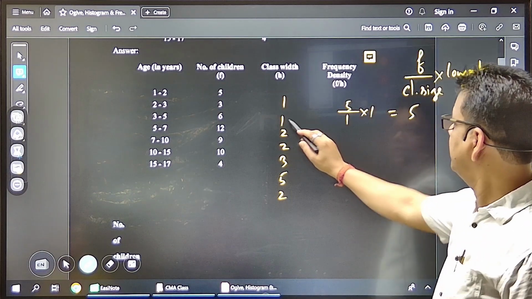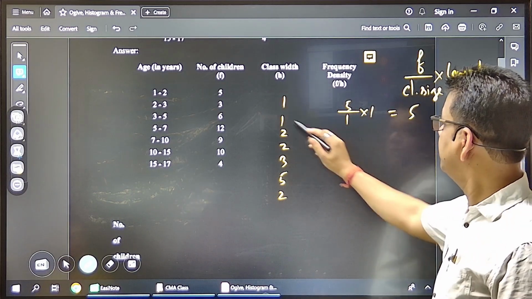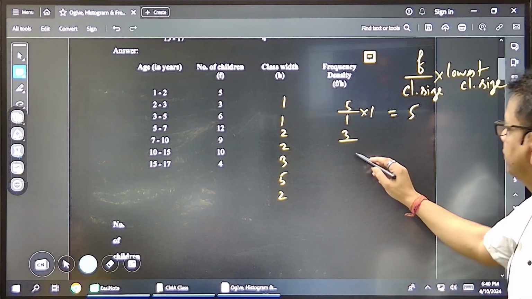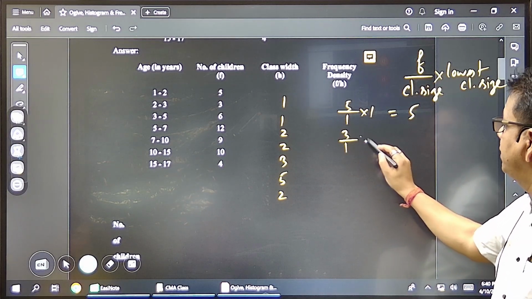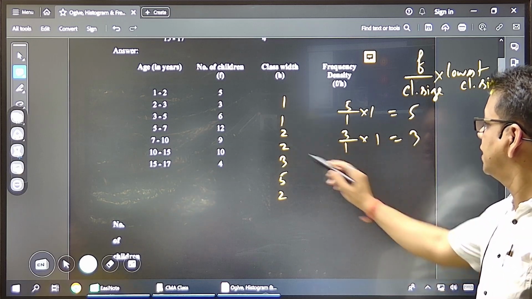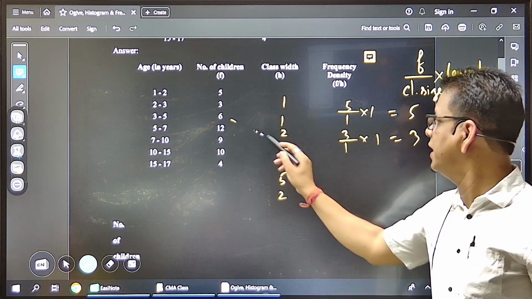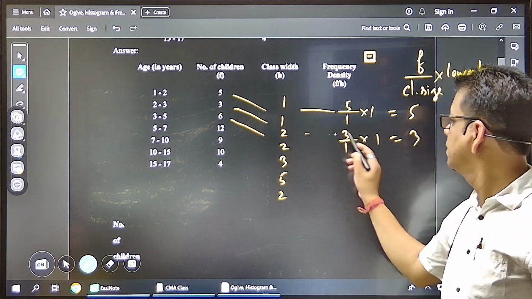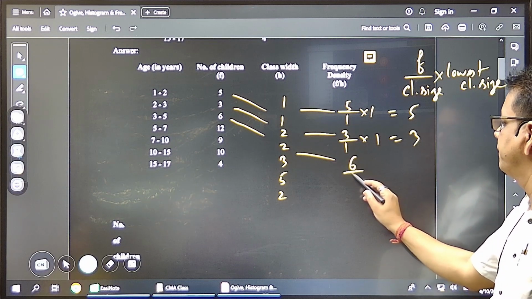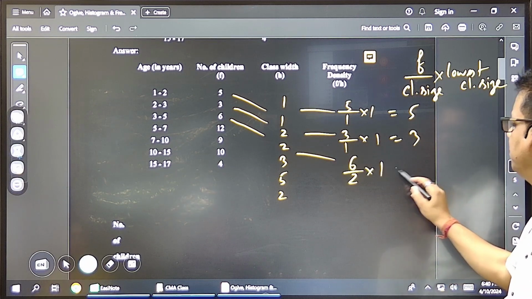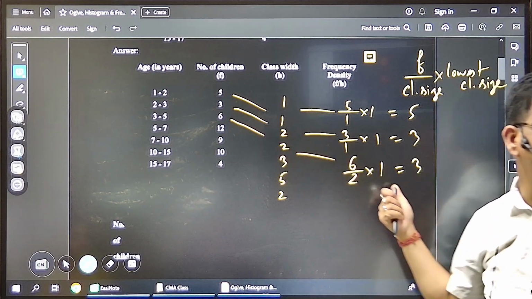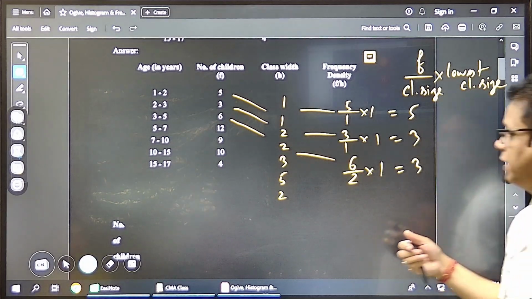Now, frequency, the next one is, keep saying, F is 3. This one, huh? Not in order. 3 by 1 multiplied by, so 3. So next, 6. Now 6, yes or no? It is like this, huh? Like this. Okay. Now this one. What is that? 6 by 2 multiplied by. How much will it become? Originally it was how much frequency? 6. Now it has become, I'll explain why it is required.